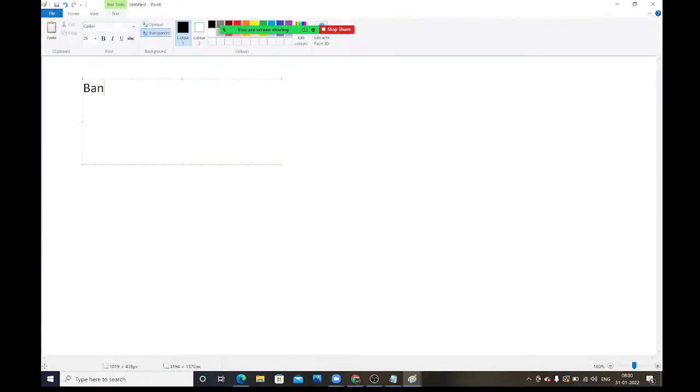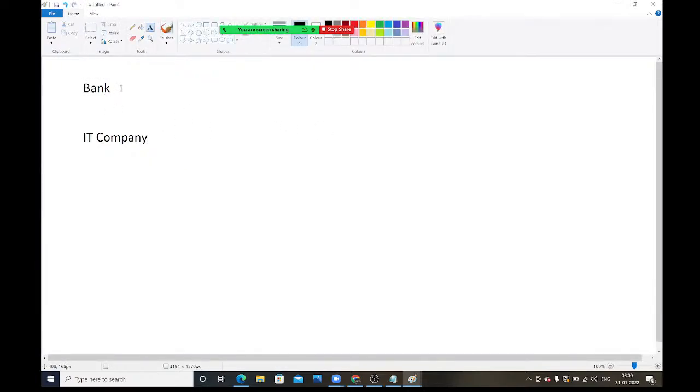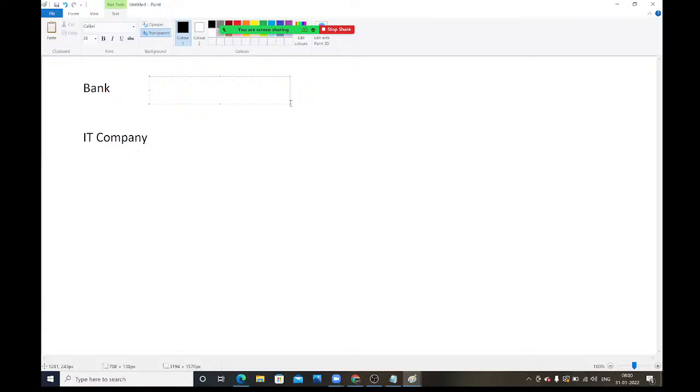See, one bank is there and one IT company is there. This bank's people want one project. One banking project is required. That banking project should contain all the modules, like loans module, credit card module, debit card module, internet banking module. All the modules are required in that project. So this bank team is expecting one project.